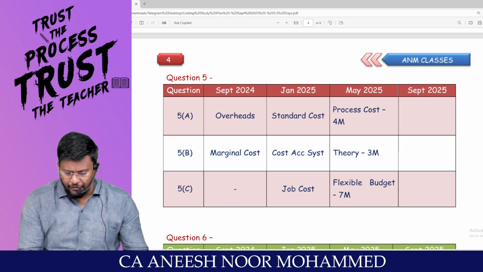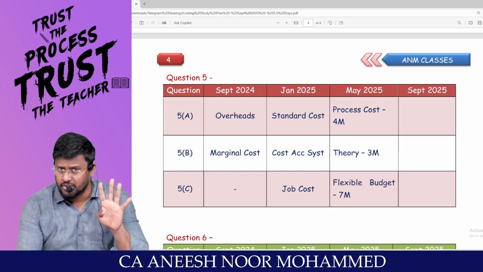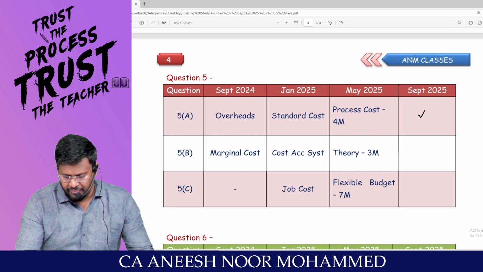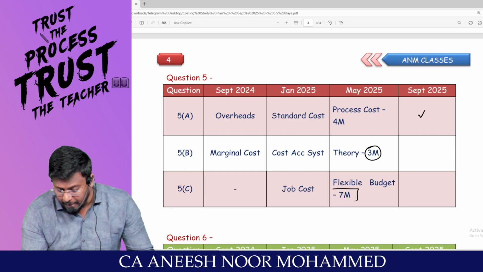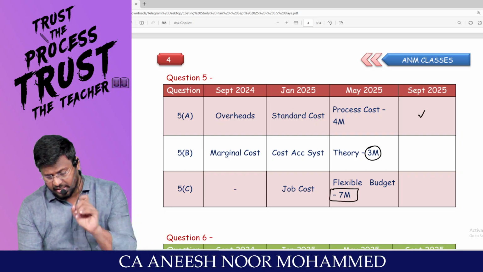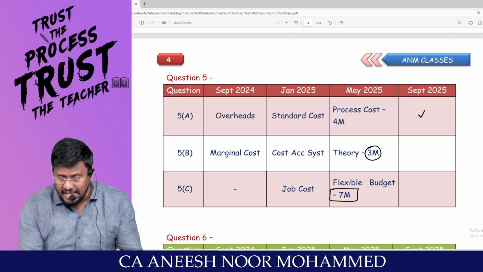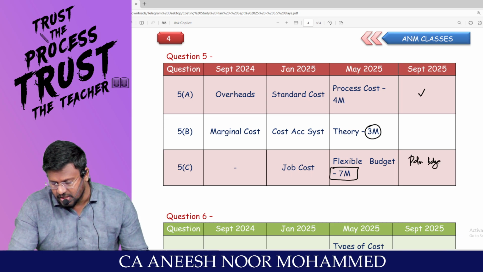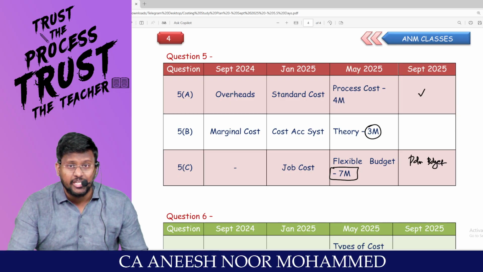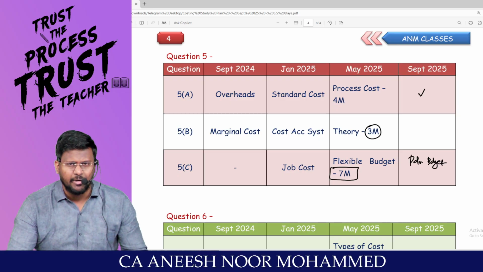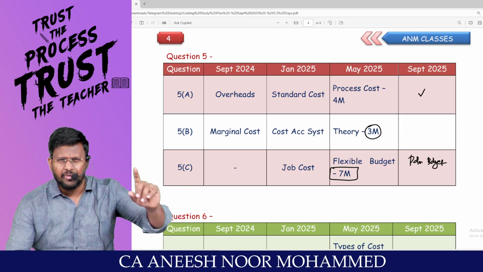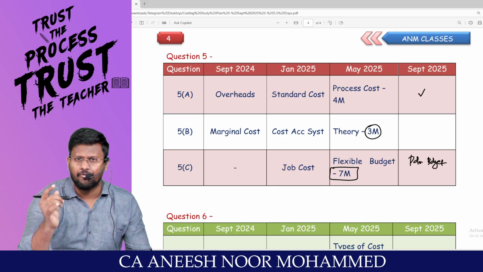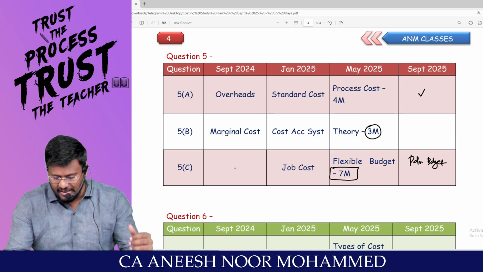Then 5A, 5B, last time 4 marks only process costing was tested. So this time more marks will be coming from process costing. A theory 3 mark, and in the budget chapter, flexible budget was tested last time for 7 mark. So this time I am expecting, sir, production budget will be tested in this place, like raw material purchase budget, raw material consumption budget, finished goods production budget. Especially one question is there in the ICAI study material. That same question may be reflected in the exam. Please prepare that area very well.